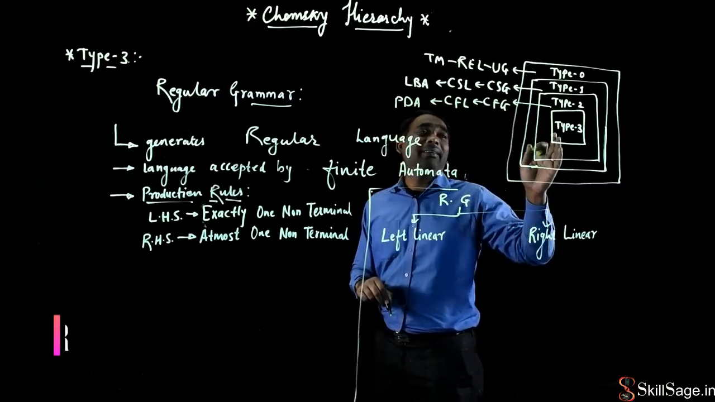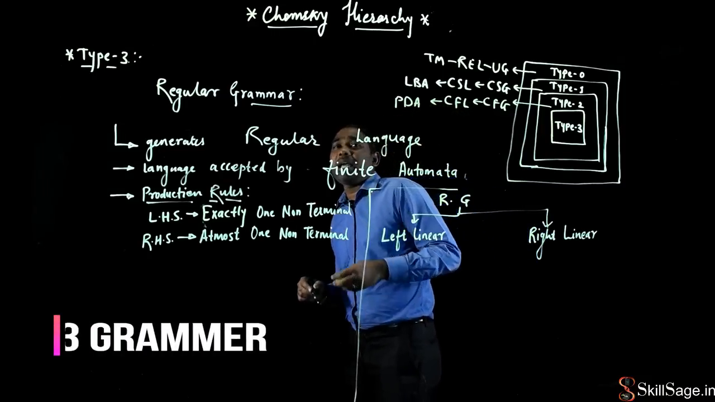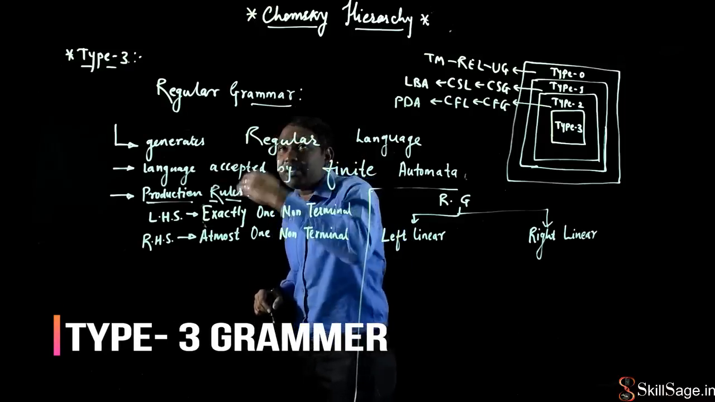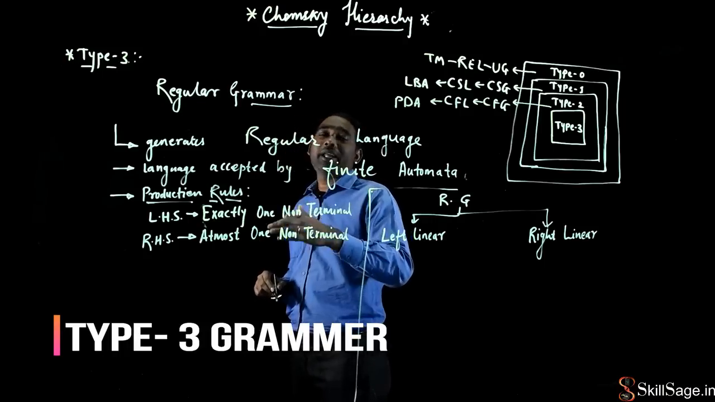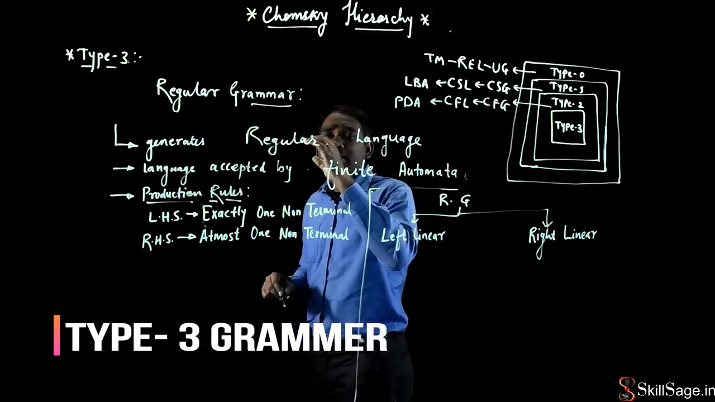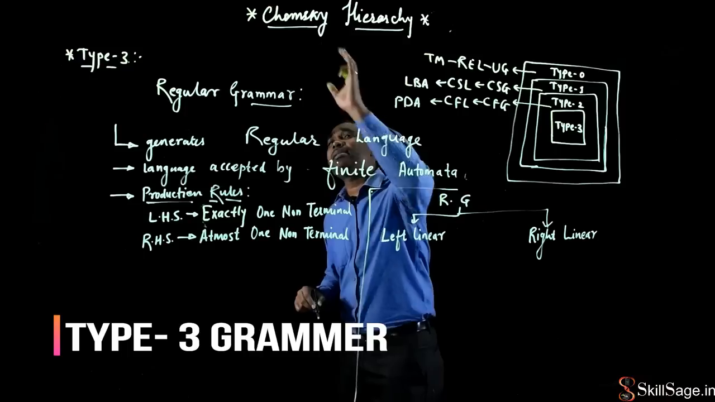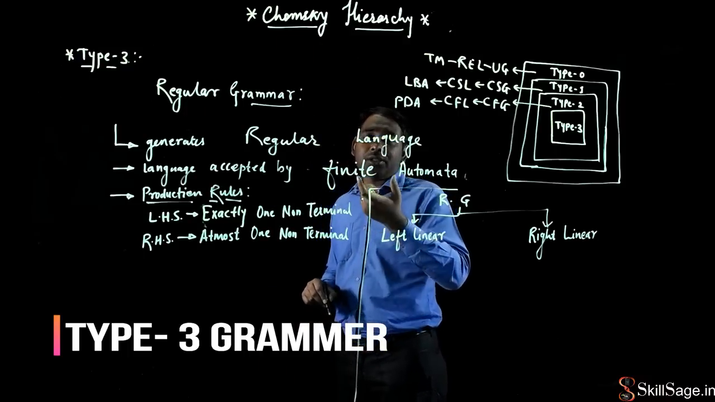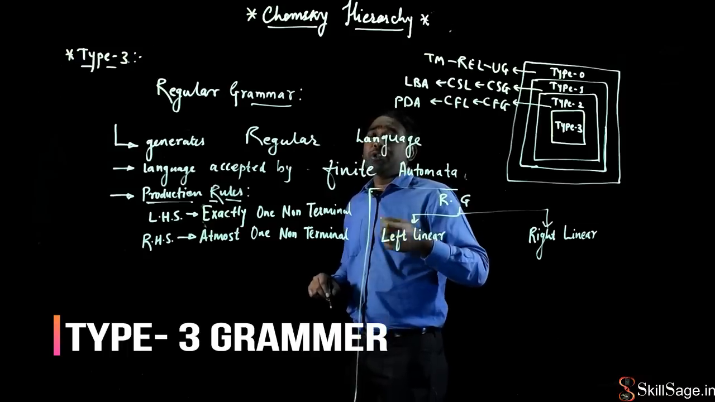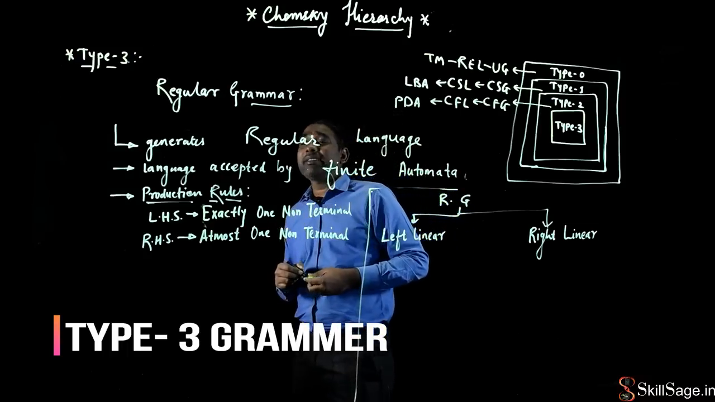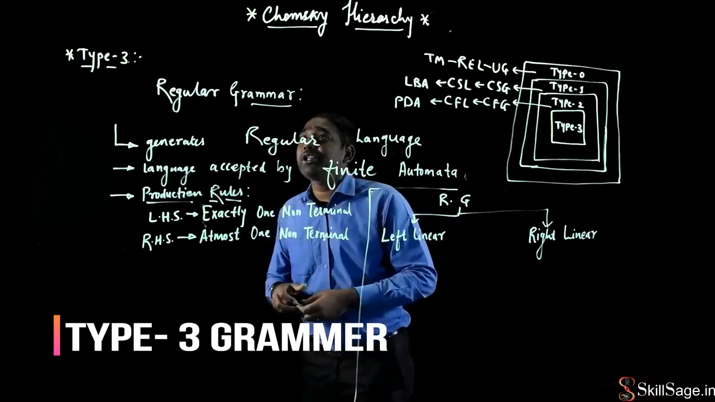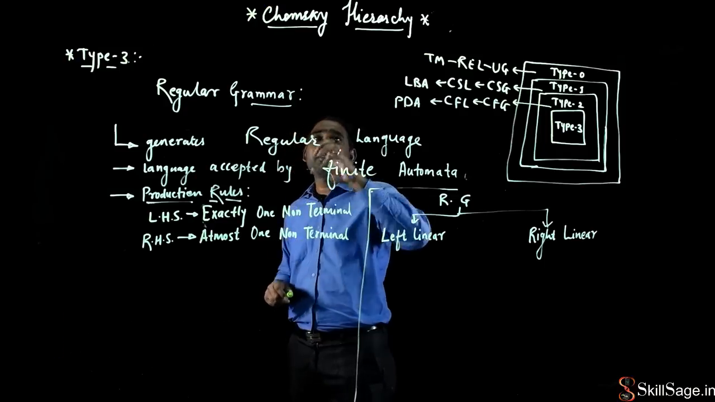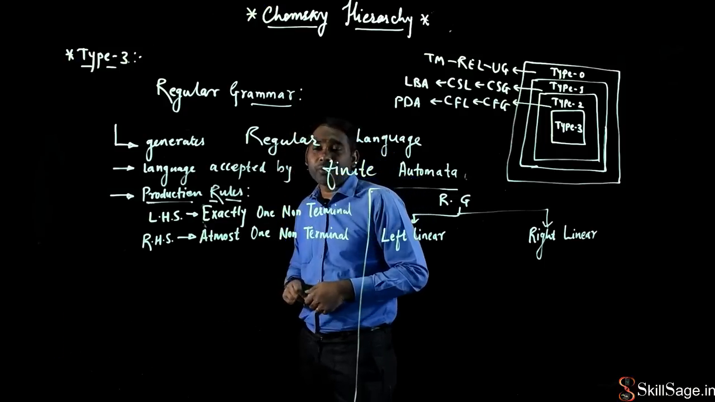Right. Now we see type 3 grammar. What is my type 3 grammar? Type 3 grammar is a regular grammar. This regular grammar generates a language called regular language, and the language generated by this regular grammar is accepted by one mathematical model called a finite automata. So on what basis can we say that the given production rules belong to regular grammar? We can say that there are certain restrictions. Chomsky has put certain restrictions on the production rules.